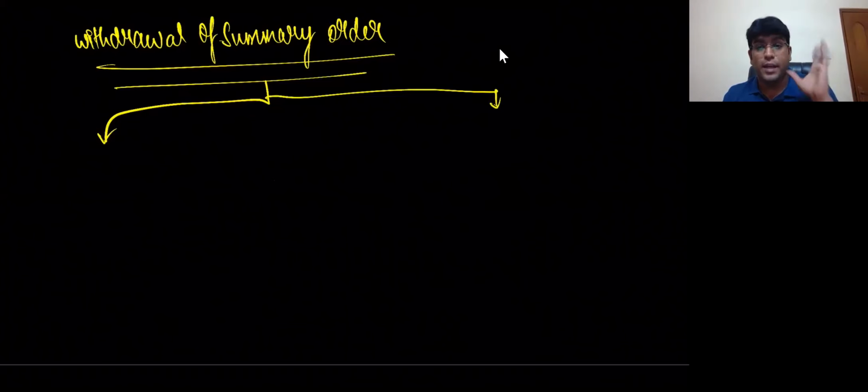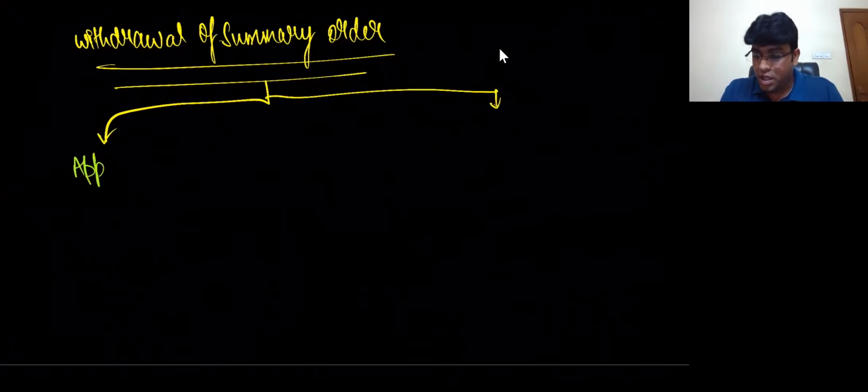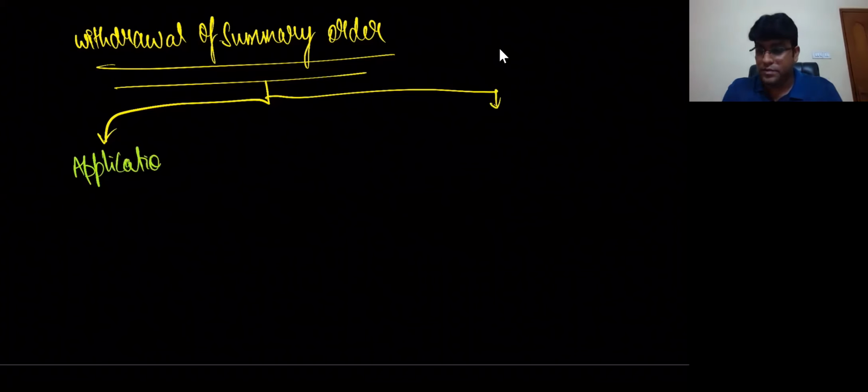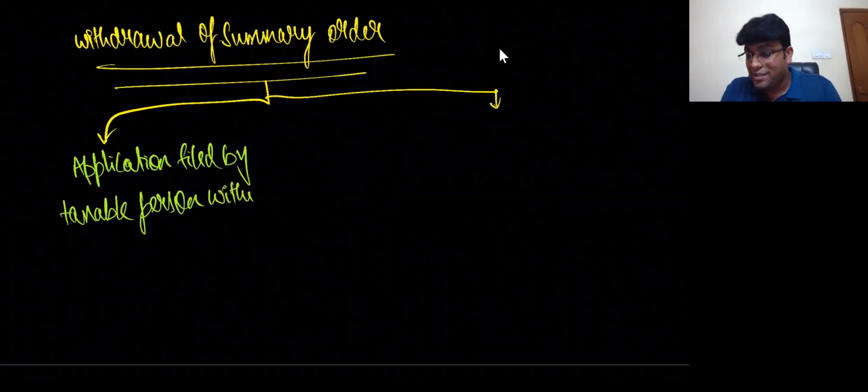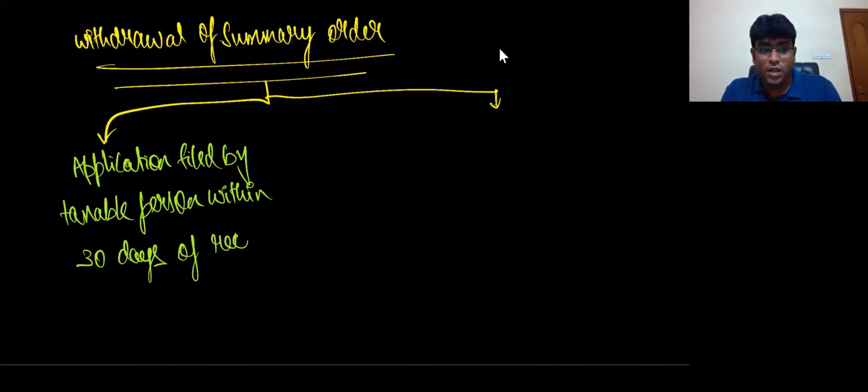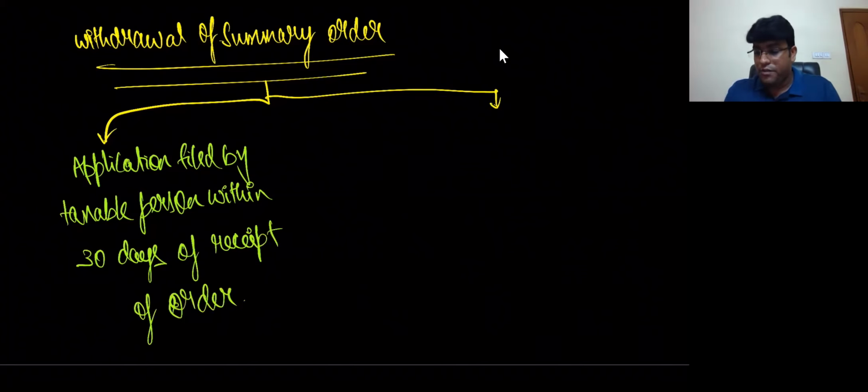Number one, application filed by the taxable person within 30 days of receipt of order. Within 30 days of receipt of order, the taxable person may make an application telling that, sir, I want to withdraw the order.